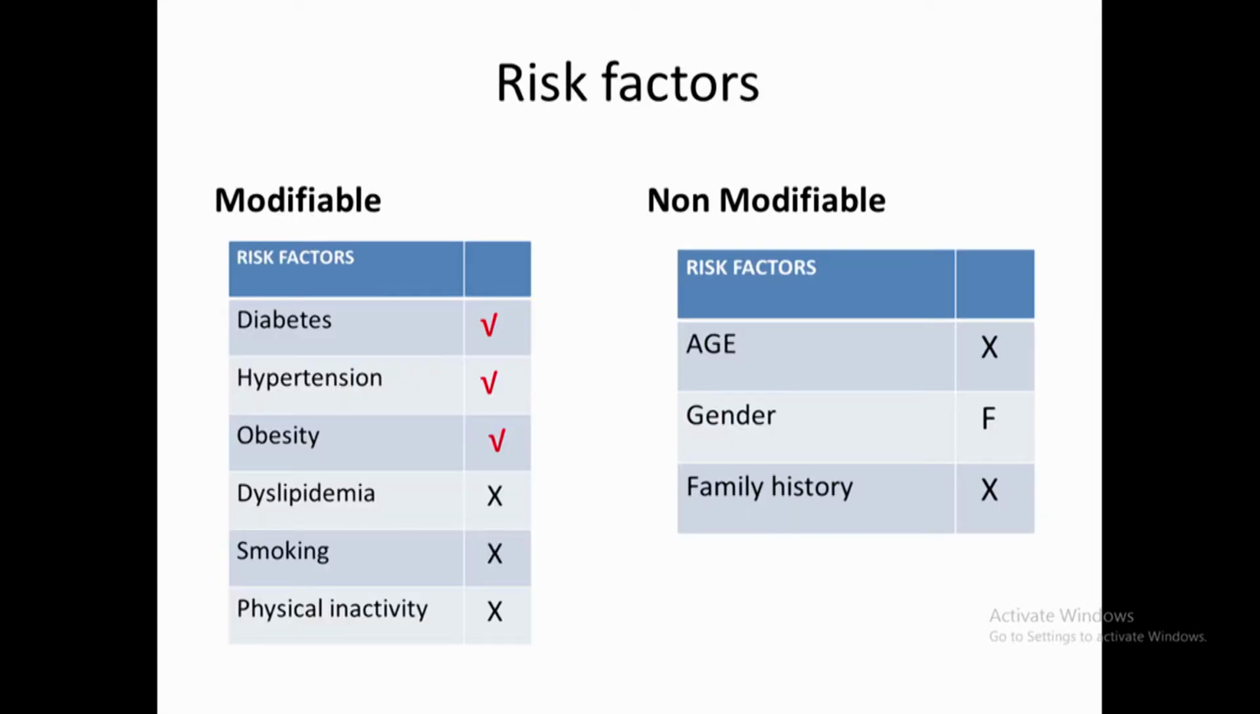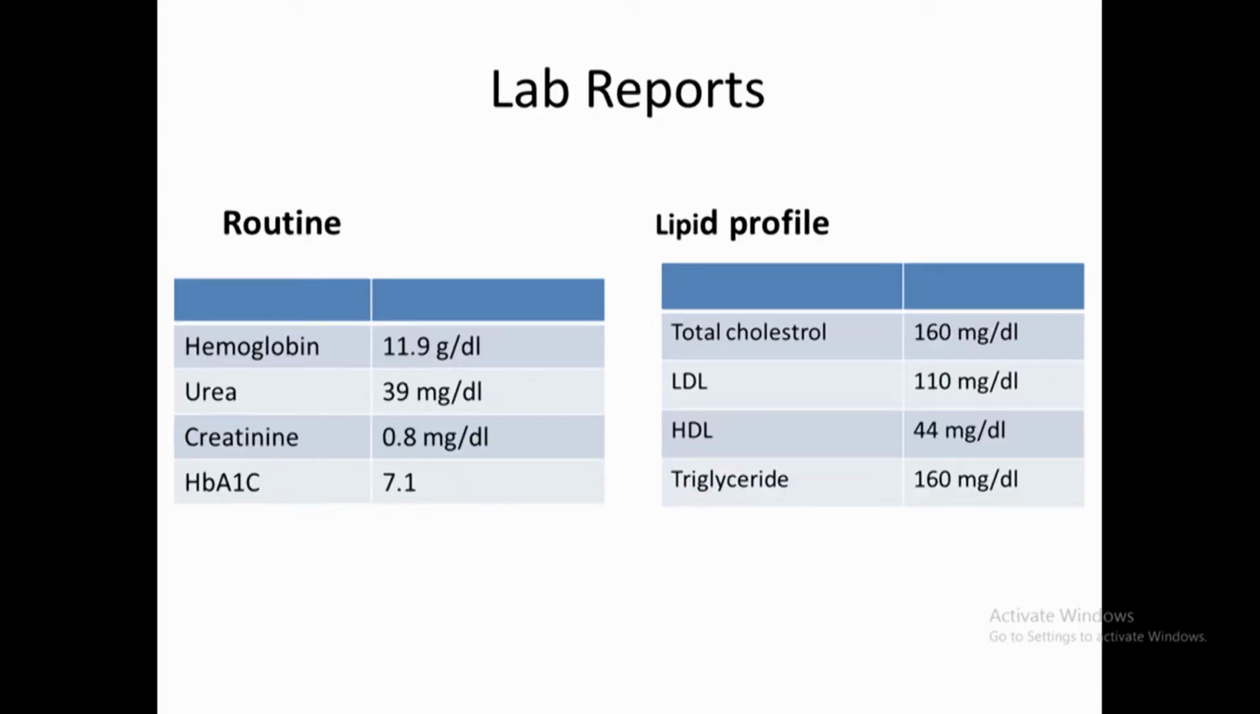She was on guideline-based medical therapy, and despite that medicine, she was symptomatic. She has modifiable risk factors like diabetes, hypertension, and obesity. She has normal lipid profile, no smoking history, no physical inactivity, and no family history. So coming to lab reports, her lipid profiles are normal. LDL is mildly elevated, which is 110, and HbA1c is 7.1.